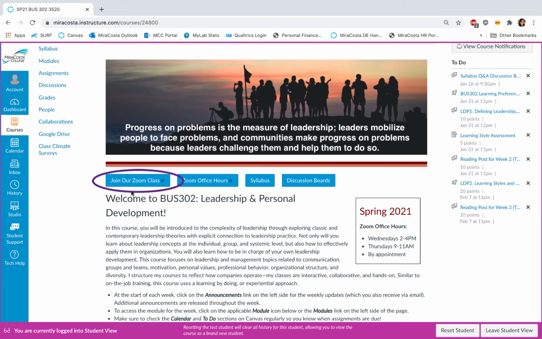The first button here is the Zoom link to enter our Zoom classes on Tuesdays at 9:30 a.m. The second button goes to my Zoom office hours, which are held on Wednesdays from 2 to 4 p.m. and Thursdays 9 to 11 a.m. Or you can schedule an appointment with me via email. I also have quick buttons for the syllabus and the discussion board.